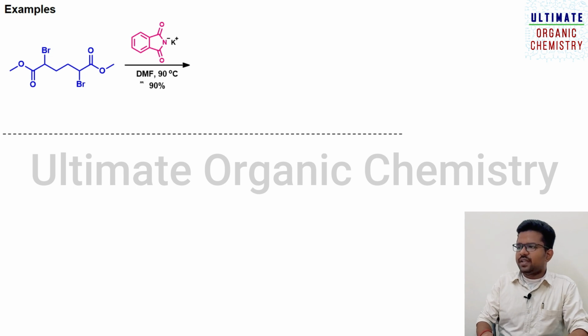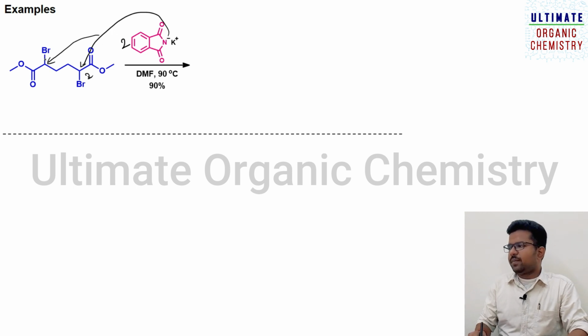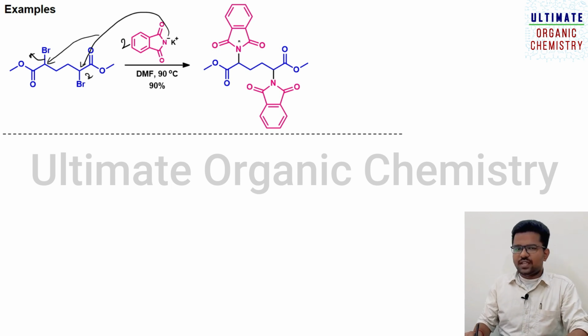So what will happen? Here you have two bromine groups, so you need to take 2 moles, two equivalents. This minus charge attacks here and this Br is leaving, and this minus charge, another mole, will be attacking here and this bromide will be leaving, leading to the formation of this diphthalimide substituted ester. Once it is formed, that is in 90% yield.